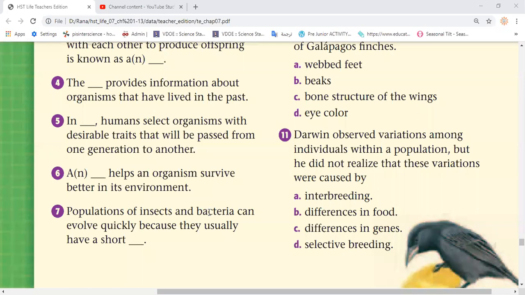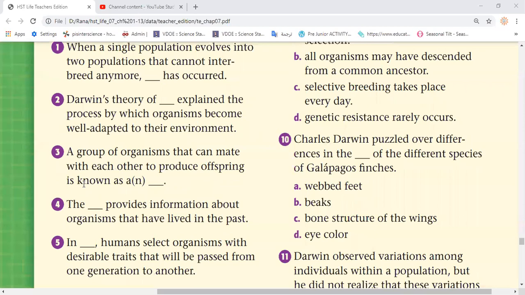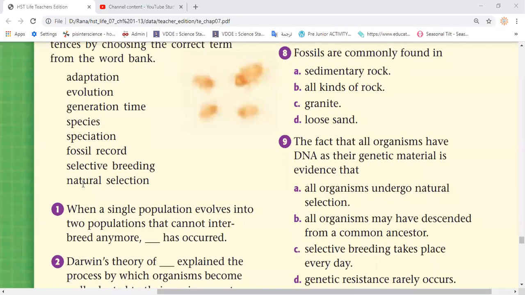Question number 5. In selective breeding, humans select organisms with desirable traits that will be passed from one generation to another. Nihad, you can just look at the choices. So we had adaptation, evolution, generation time, species, speciation, fossil record, selective breeding, natural selection.